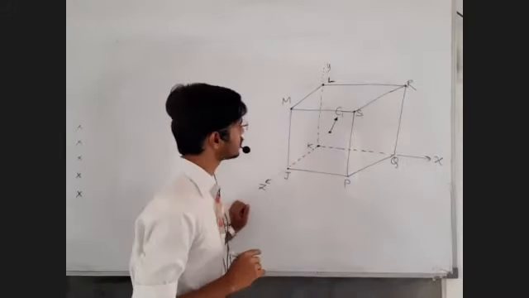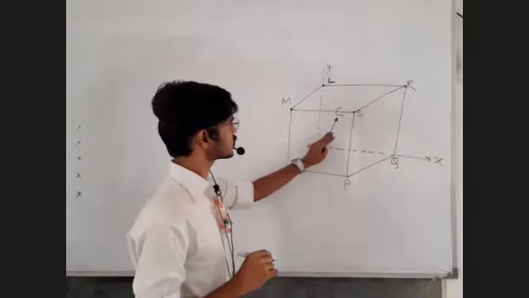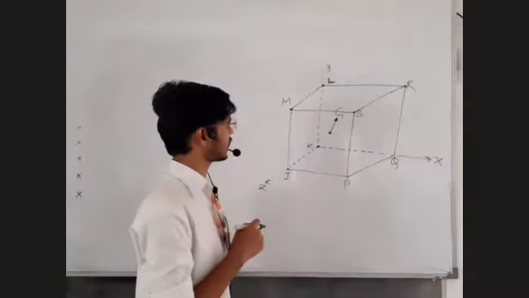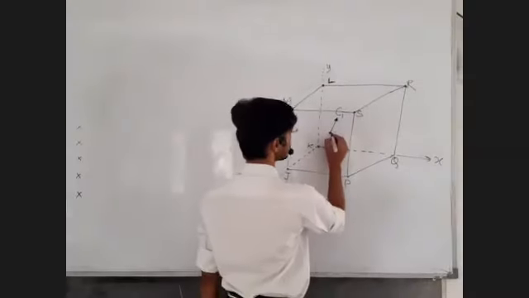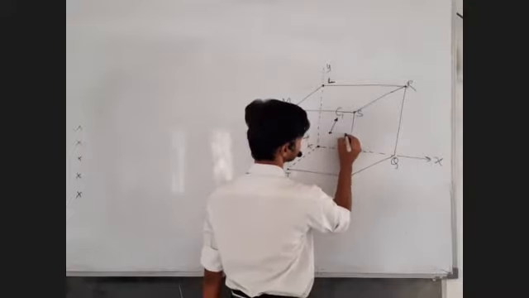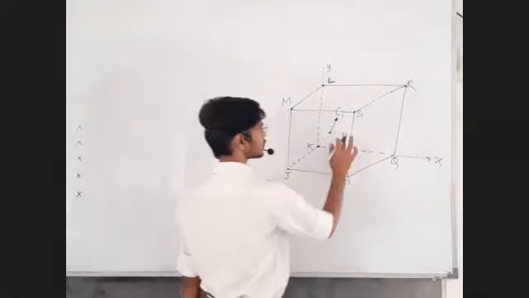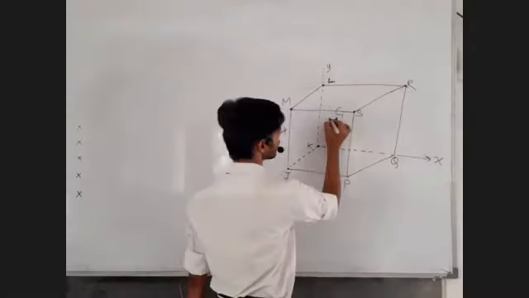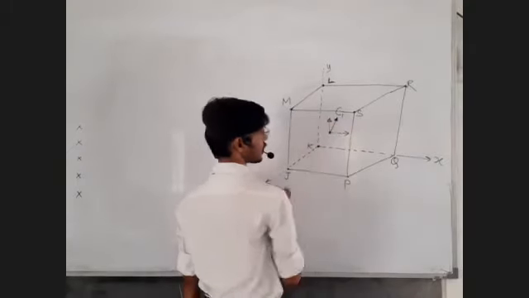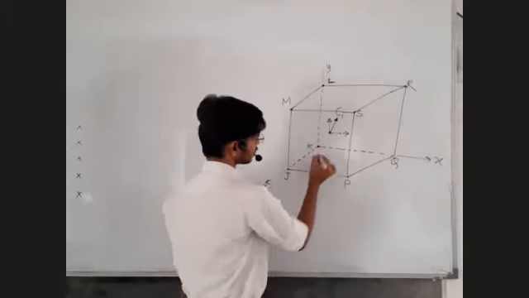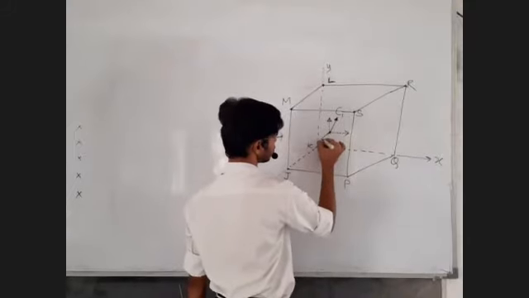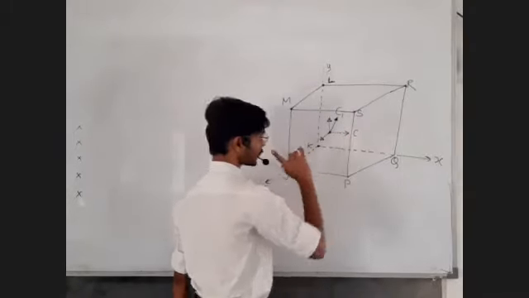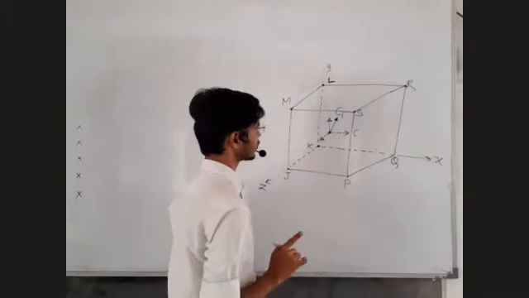Let us try to resolve the speed of this gas. Instantaneous speed of this gas molecule is C1. We are considering only one molecule. We know that there are n number of molecules. Let us resolve the speed into 3 components. Component number 1 is the x component of the speed. Component number 2 is the y component of this speed, and the third component is z component. Okay, let us try to name these components. Don't write anything. I will give you 1 minute for drawing this diagram, but try to understand.